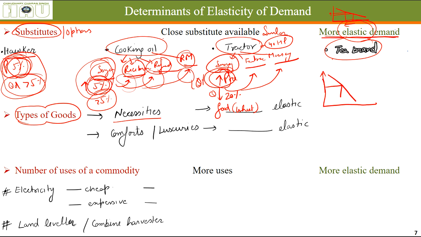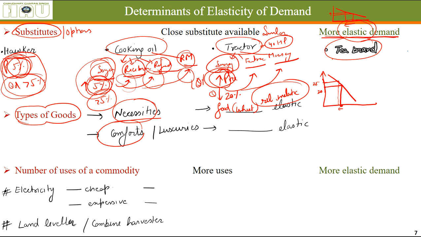This was the price earlier and this is the quantity demanded. This is for rupees 20 per kg. Let's say if the price even increased to 25 per kg, the quantity demanded will reduce only by a very small amount. That's why the demand curve for necessities is relatively inelastic.